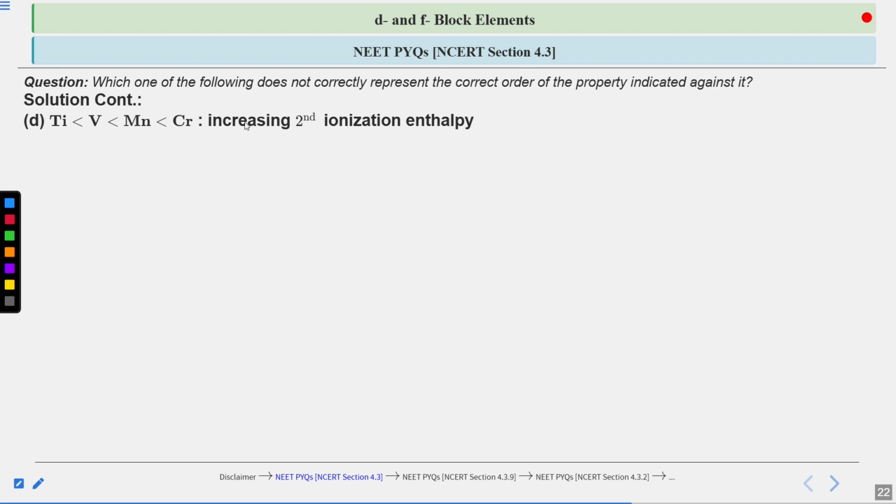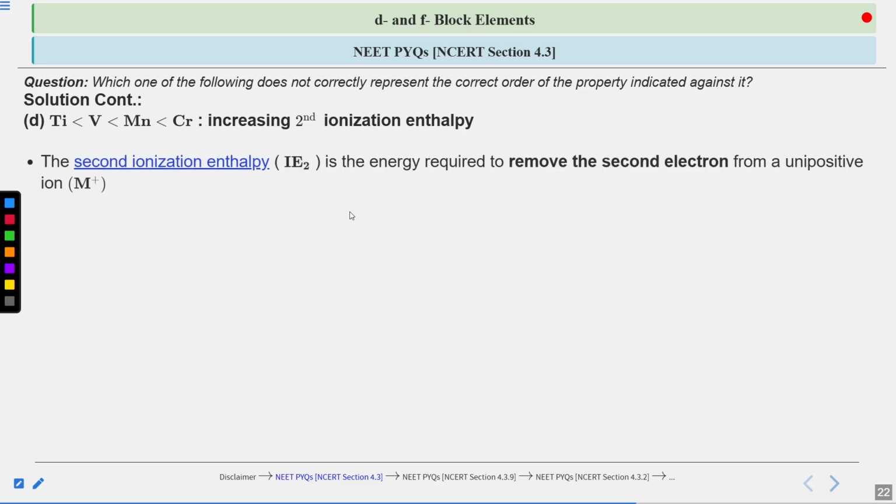Now, for the D option, this order given is for increasing second ionization enthalpy: highest for chromium, then for manganese, then for vanadium, and then for titanium. The second ionization enthalpy, IE2, is the energy which is required to remove the second outermost electron from a unipositive ion. That means an ion which is having 1 positive charge. So it is already having 1 positive charge, then you are going to remove one more electron from it. The energy that you need to do this is the second ionization enthalpy.